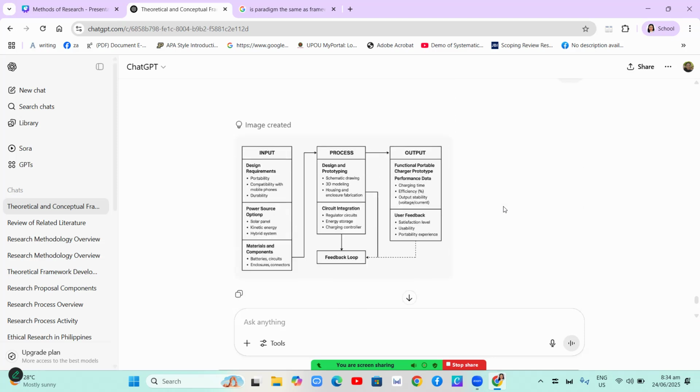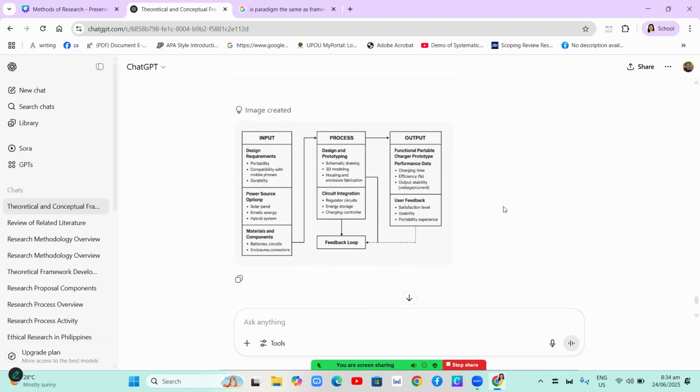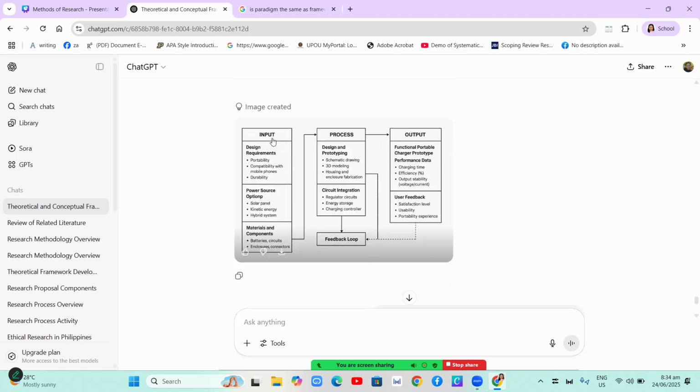And let's see the conceptual framework. So when you have the conceptual framework, usually there is input, process, and output. So for the input, this is the design requirements, the power source option, and the materials and components. And the process, design and prototyping, circuit integration, and then the output, functional portable charger prototype, performance data. So there's charging time, efficiency, output stability, and user feedback. And there is the feedback. So that's how you create your conceptual framework.